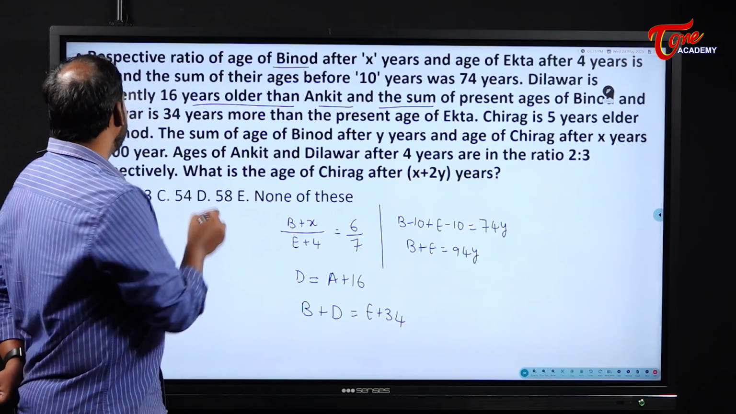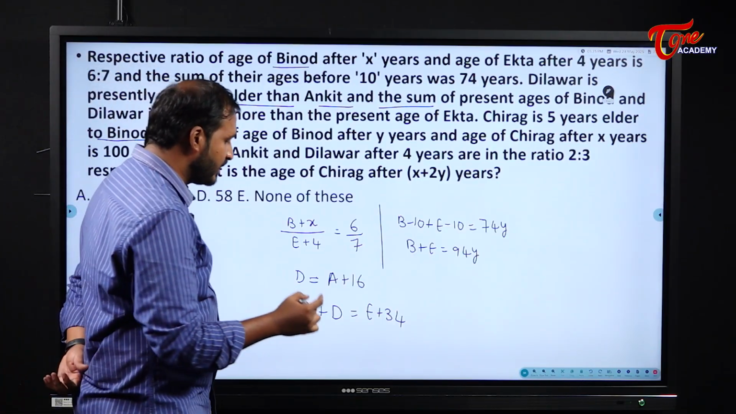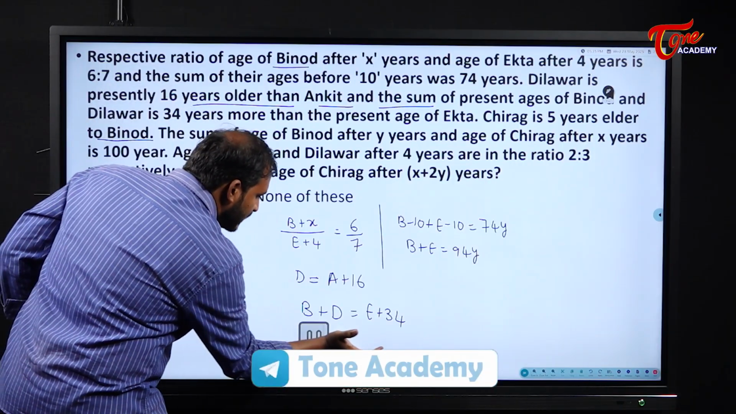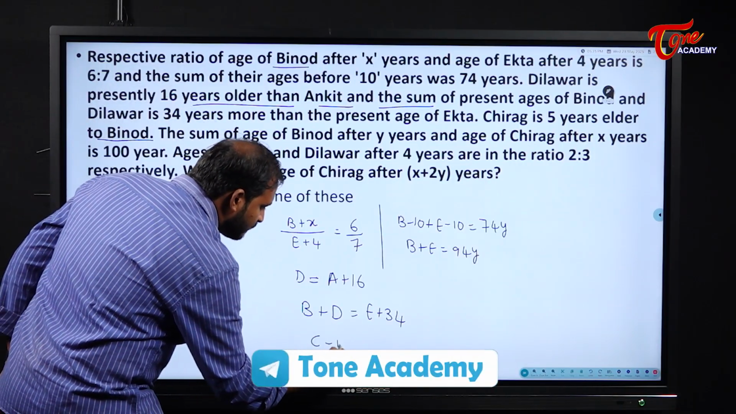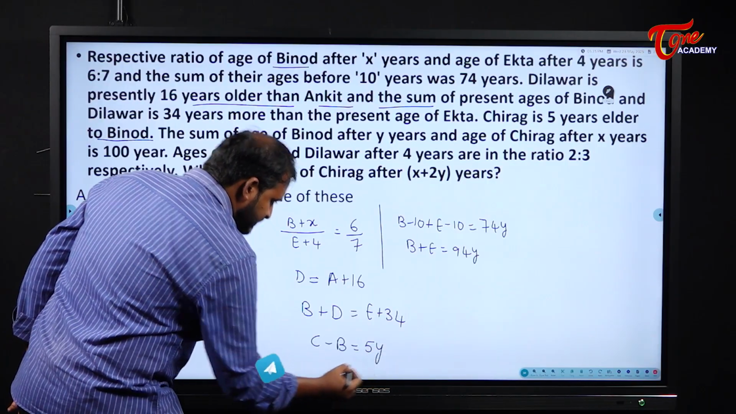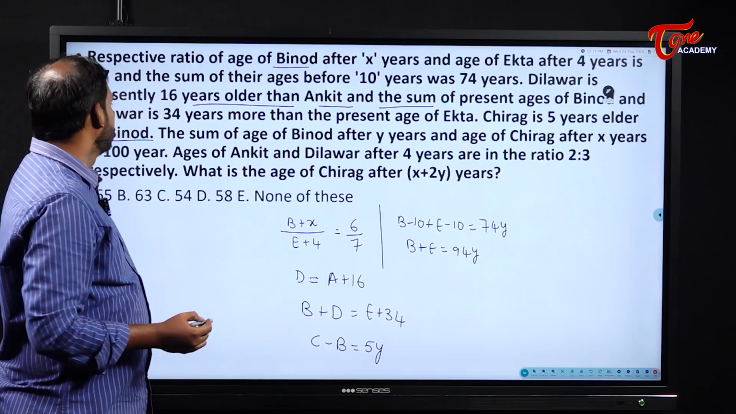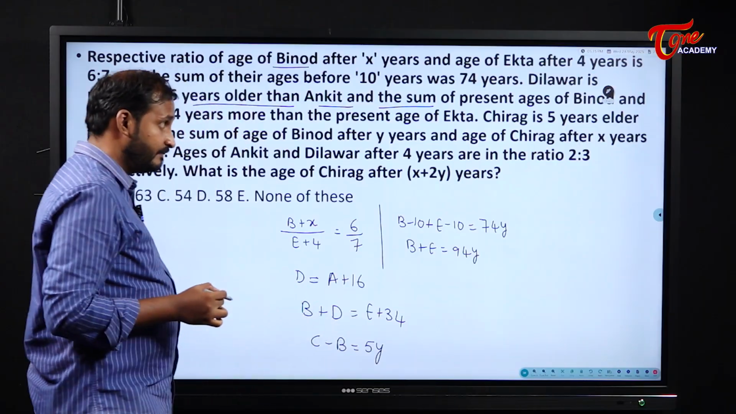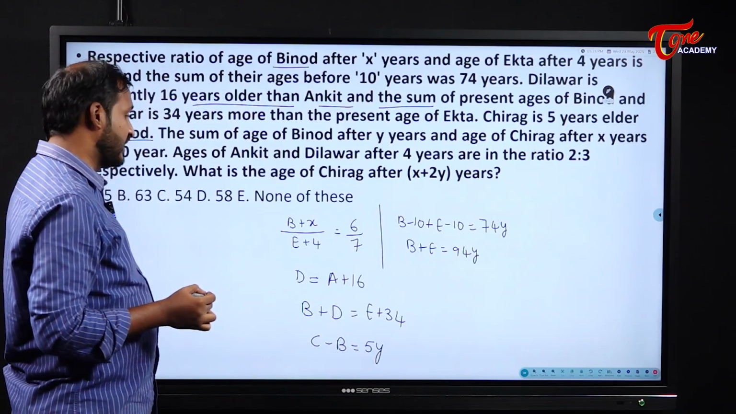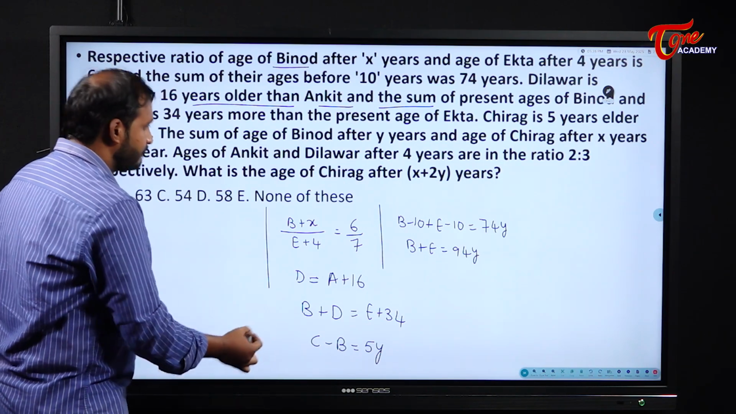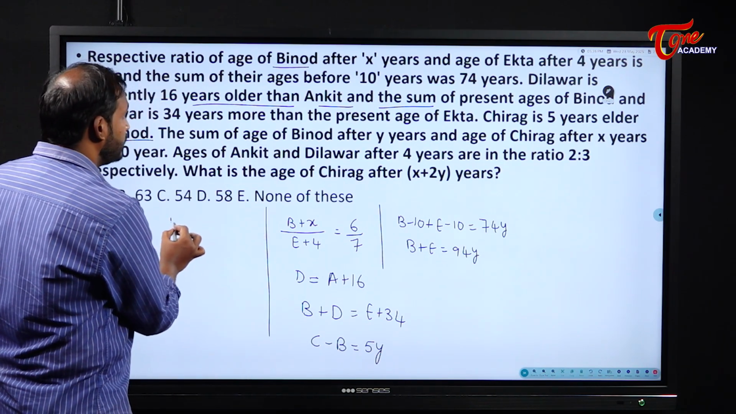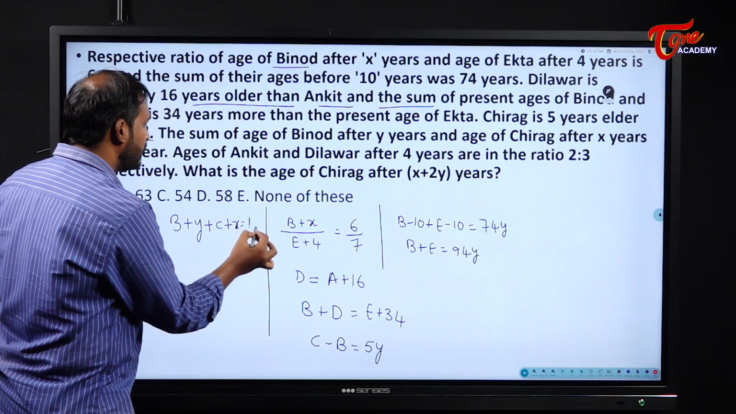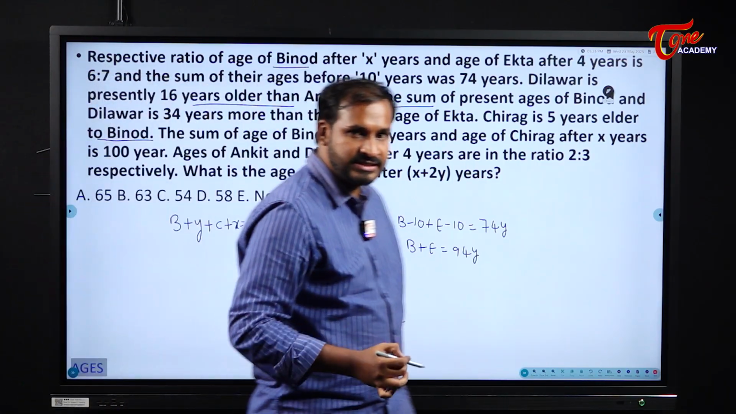Chirag is 5 years elder than Binod. That means they have given one more equation. Chirag is 5 years older than B means C minus B is equal to 5 years. Okay. The sum of age of Binod after Y years and age of Chirag after X years is 100 years. That means B plus Y plus C plus X is equal to 100 years.